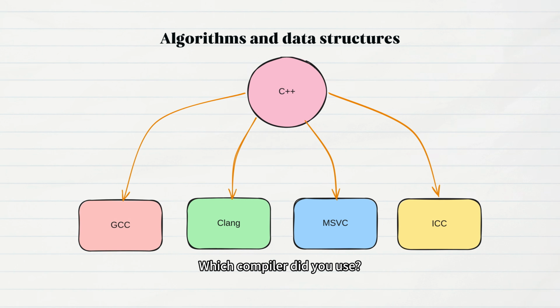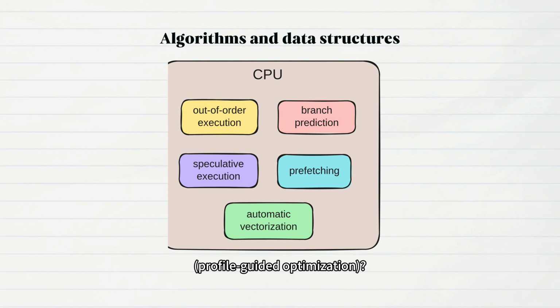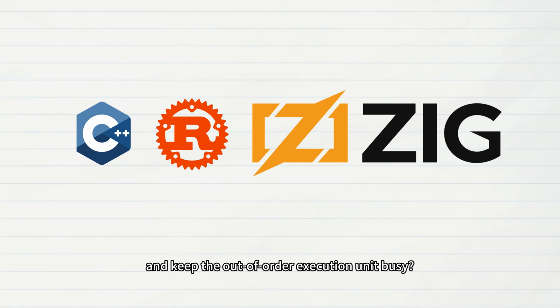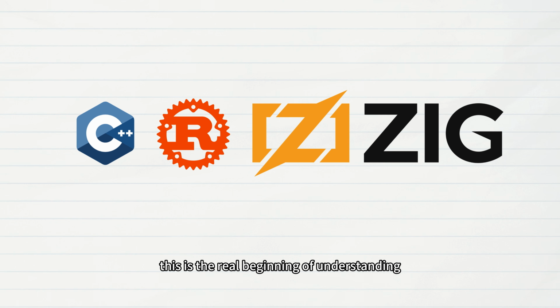Which compiler did you use? What optimization level did you enable? And did you do PGO? Can your code make the branch predictor happy, keep the vectorization engine fed, and keep the out-of-order execution unit busy? The language itself is merely the container that carries these decisions. Understanding this is the real beginning of understanding program performance.